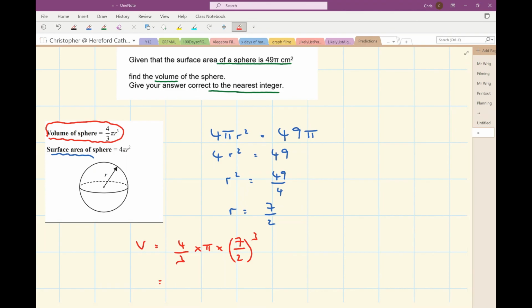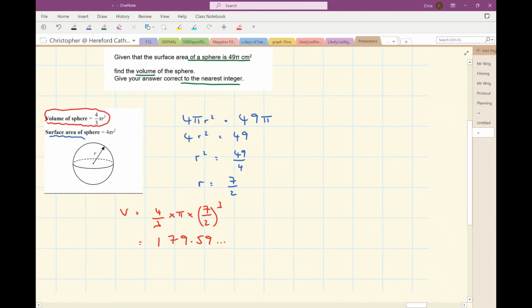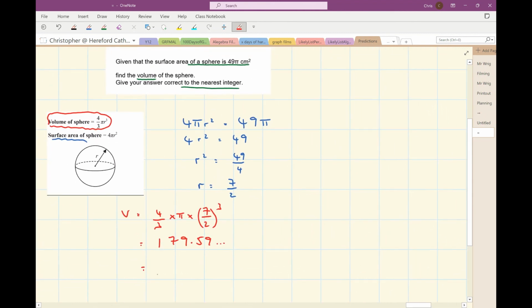So I've got 4/3 times pi times 3.5 cubed. And that gives me 179.59, and so on. And so to the nearest integer, the volume of the sphere is 180 cubic centimetres.